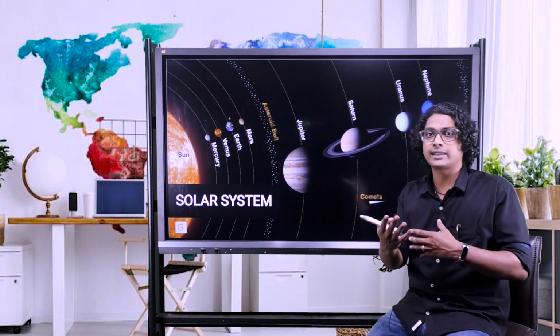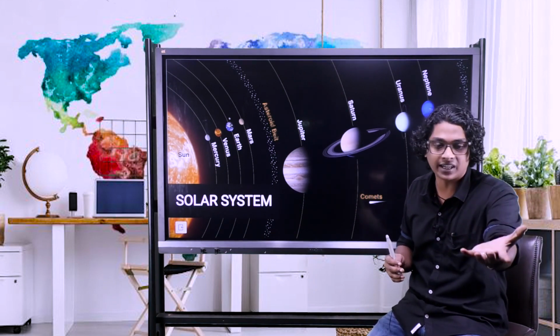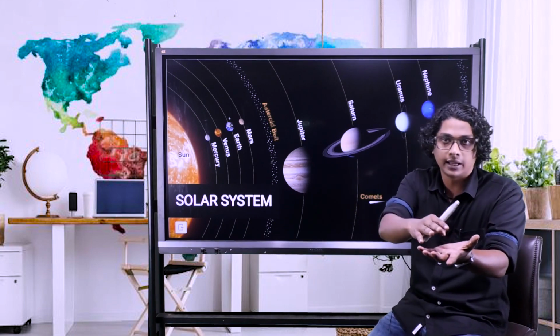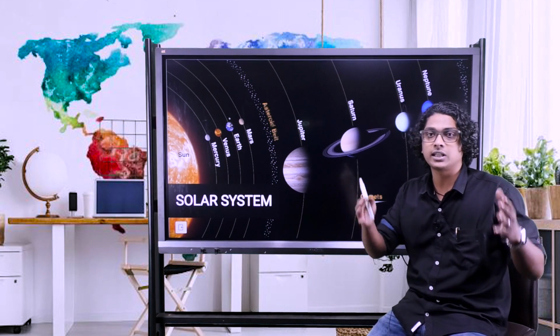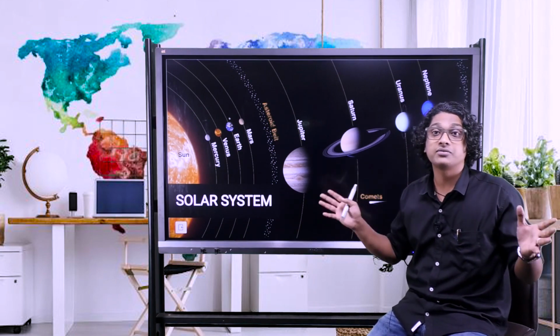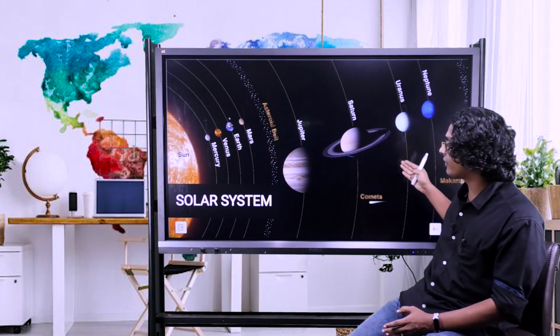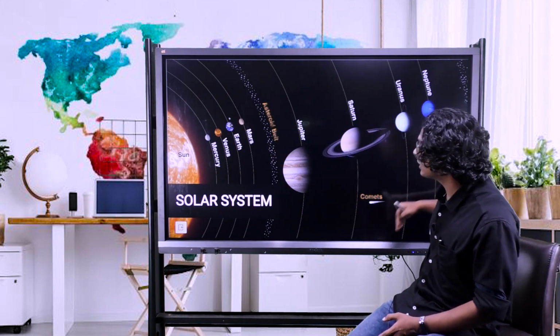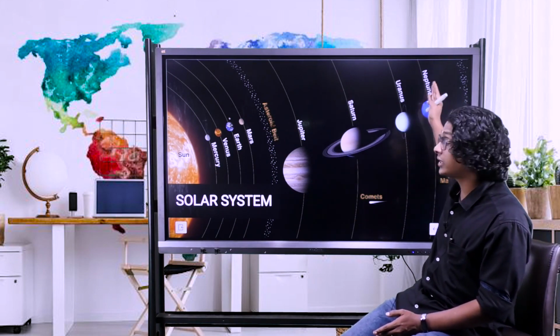No. Like in the earlier example, if I'm taking out the ice and showing it to the sunlight, it will start melting. So if that region is getting more sunlight, the gases won't be able to freeze. Because of this reason, the comets are found away from the sun. Their orbits are much larger than all the other planets. Their orbit is much larger than Neptune's.